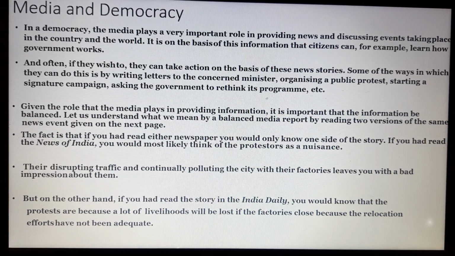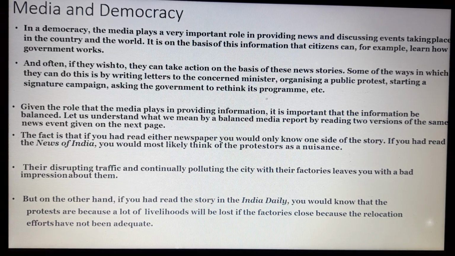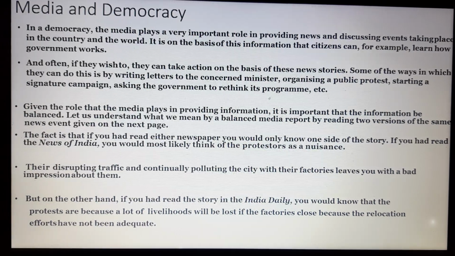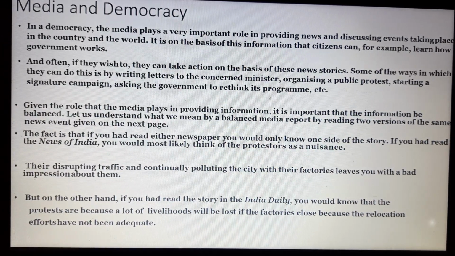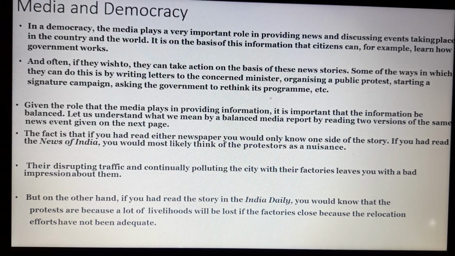And often, if they wish to, they can take action on the basis of these news stories. Some of the ways in which they can do this are by writing letters to the concerned minister, organizing a public protest, starting a signature campaign, asking the government to rethink its program. Given the role that the media plays in providing information, it is important that the information be balanced. So whatever information is coming, it should be balanced, it should be under control.